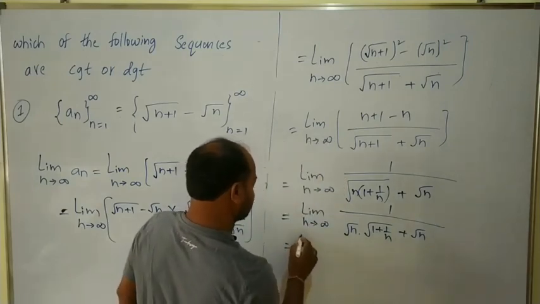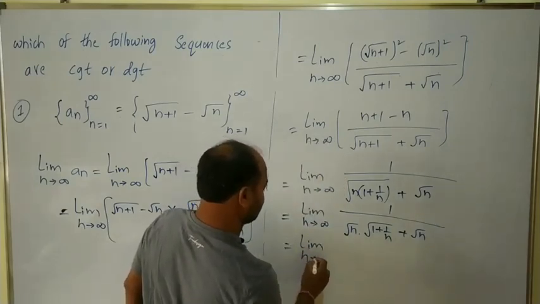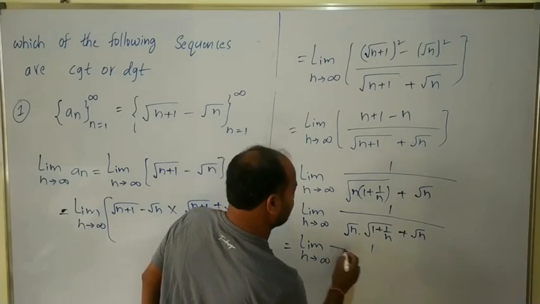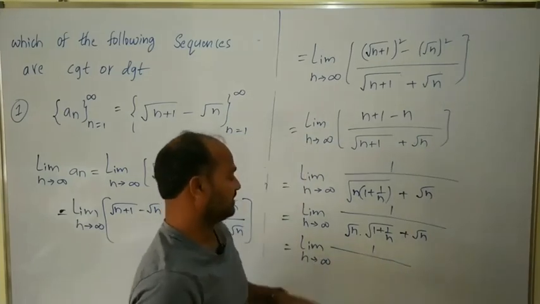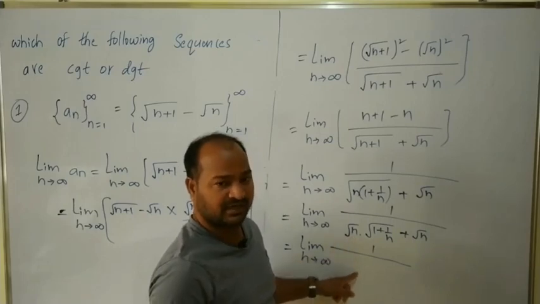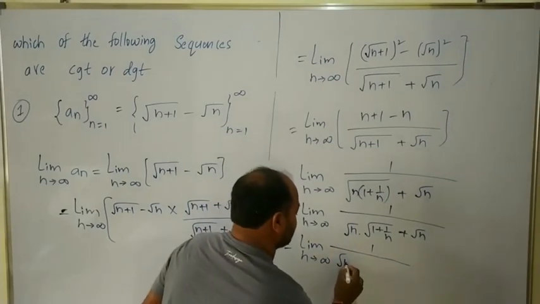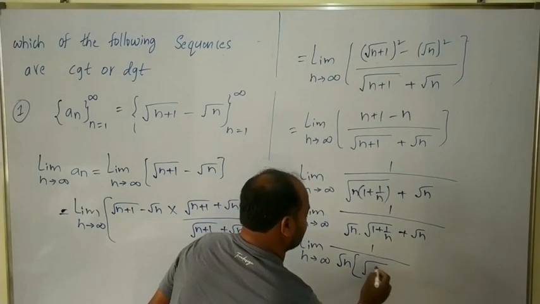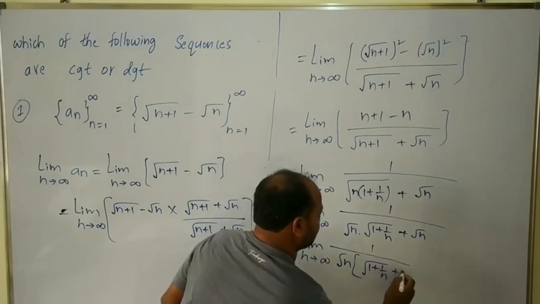Now taking root n as a common factor in the denominator, we get limit n tends to infinity 1 by root n into (under root of 1 plus 1 by n, plus 1).